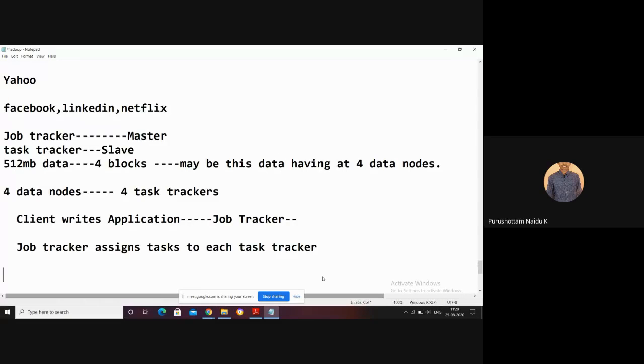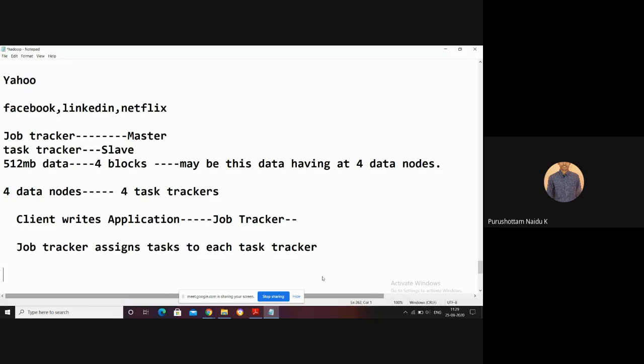Just listen: the job tracker can monitor the state of each task tracker, and whether it successfully completes the process or not.